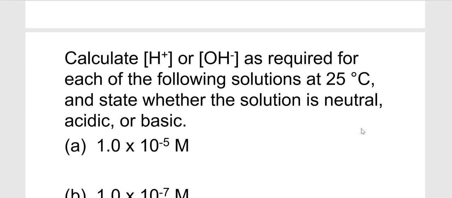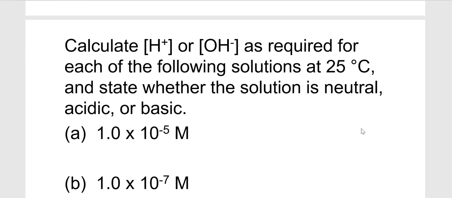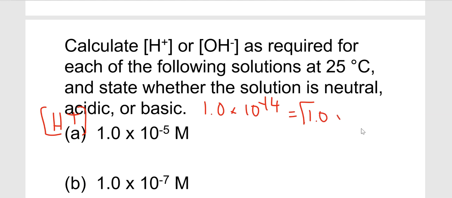So now with that, you know that H plus multiplied by hydroxide is equal to 1 times 10 to negative 14. What if the concentration of H plus is equal to 1 times 10 to negative 5? You just use that equation. Kw, 1 times 10 to the negative 14, equals 1 times 10 to the negative 5 times the hydroxide, and you want to know the concentration of the hydroxide.